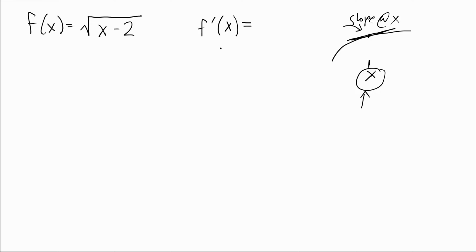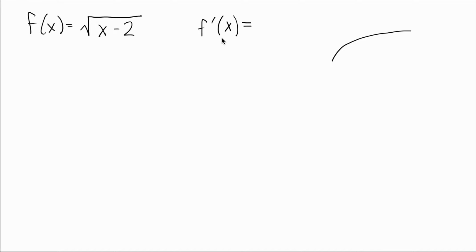That itself is an expression in terms of x, and we can set a function equal to it. That's going to be called the derivative function for this function. All right, so that's what we're going to do, and we're going to do this using a limit. So let's go for it.